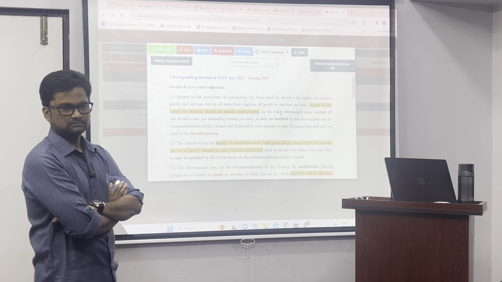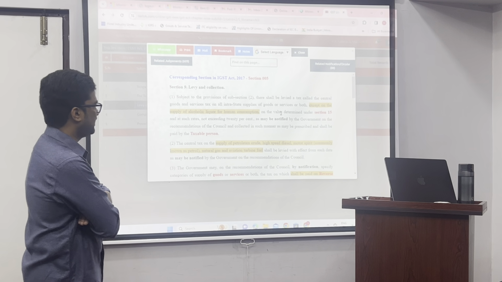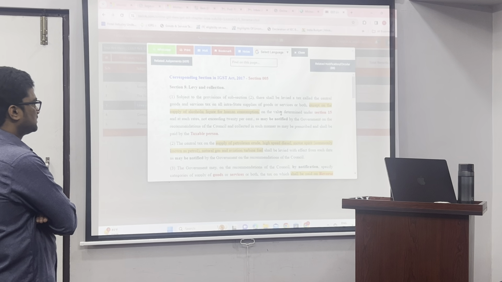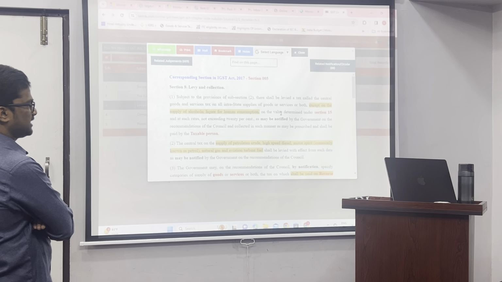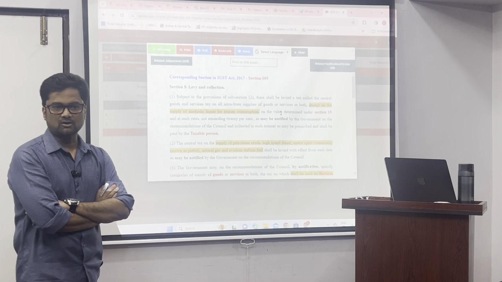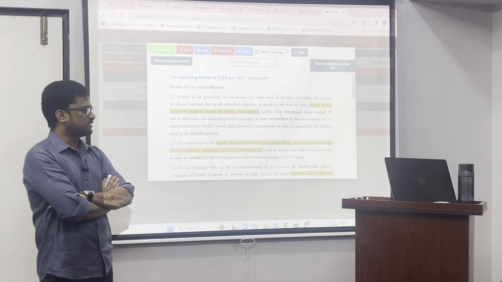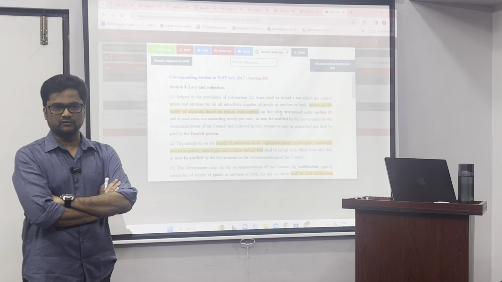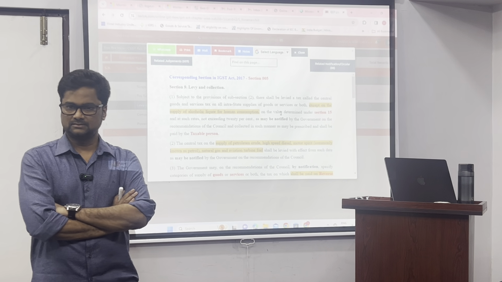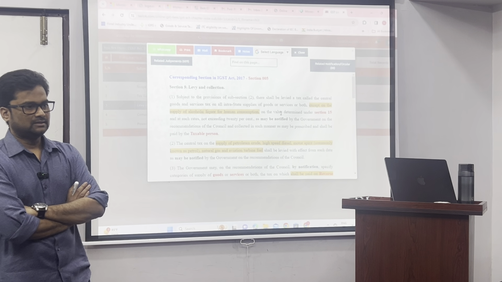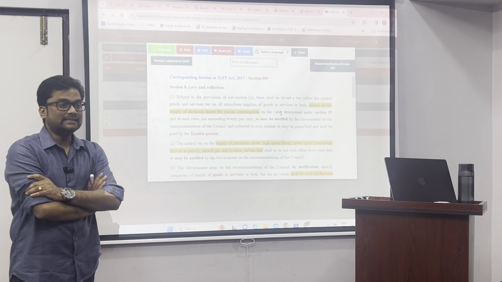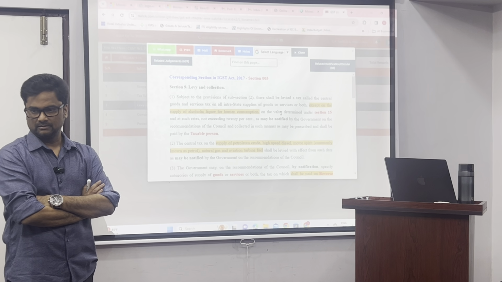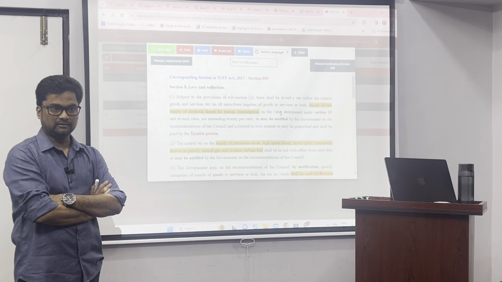That's called charge. There shall be levied a tax called the Central Goods and Service Tax on all intrastate supplies of goods or services. See, every word is important. Here it says only intrastate supply of goods, because we already discussed in the first class, basic concepts.